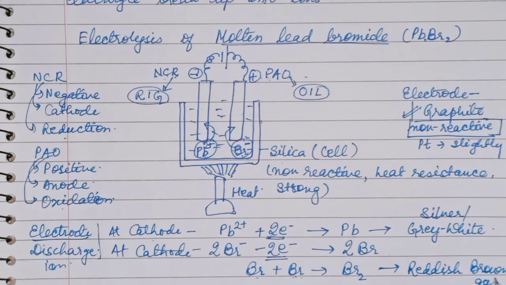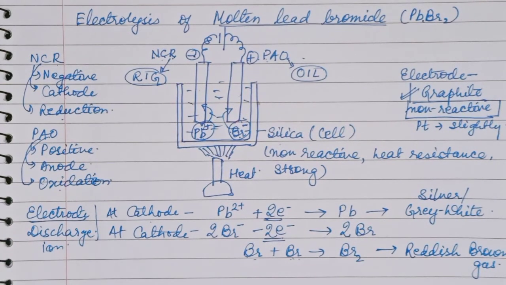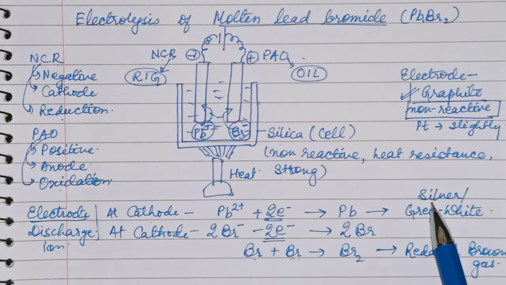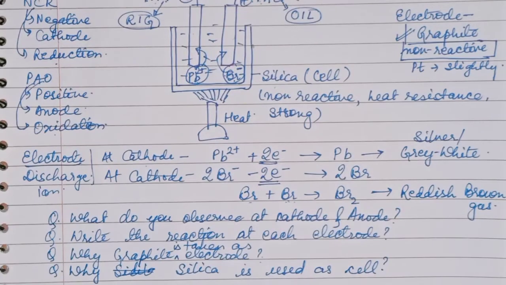Okay, this one is a very important point. So when in the exam it comes like, name the element which is having gray white or silver white colored deposit at the cathode, you will write lead. Name the gas which has reddish brown color and is released at the anode, you will write bromine. So in the exam, questions come like this. Now children, you can all answer these questions.